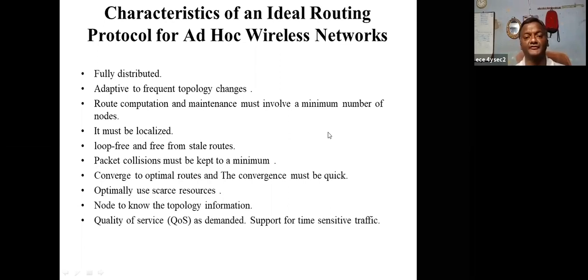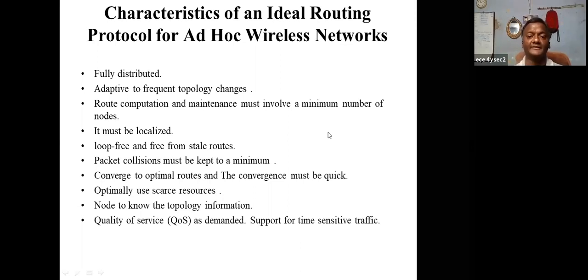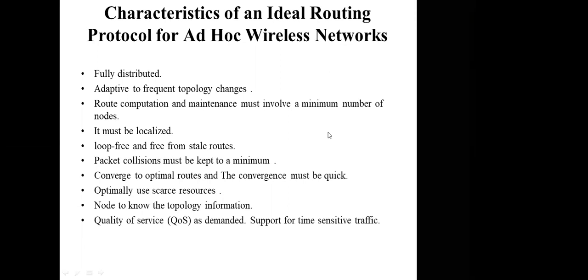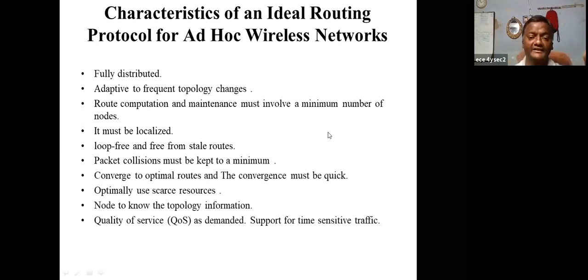Okay, next is loop free. Loop free stands for: the same data should not be repeated from two distinct, different nodes. If the same data is repeated several times, that is called a loop. So you avoid the loop. Next is stale routes. Stale routes stands for a node which has not responded several times to a requesting neighbor, so it is either dead or not working properly. That route is called a stale route. So avoid the looping problem and also avoid the stale routes.